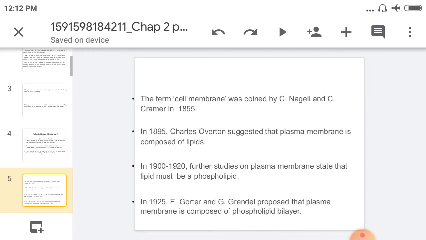This is about the plasma membrane. Different scientists worked on this plasma membrane, or cell membrane, or ectoplast.